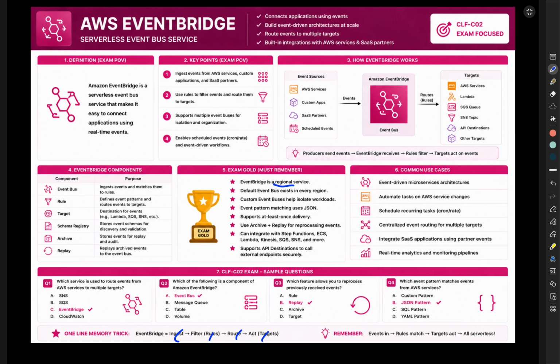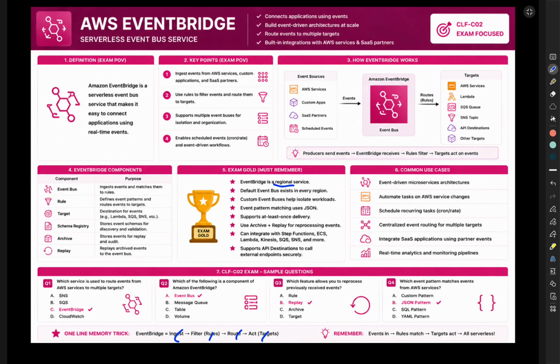Let's understand the flow. An event occurs. Just assume an event occurs. Maybe an EC2 instance stopped. Maybe a file is uploaded to S3. Maybe a Lambda function finishes execution. EventBridge receives the event. Rules inspect the event. If the condition is true, EventBridge sends it to the correct target. And the target could again be Lambda, SNS, SQS, Step Functions, ECS, and many others.